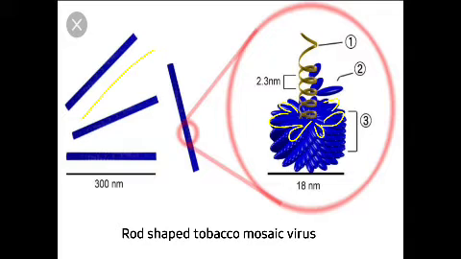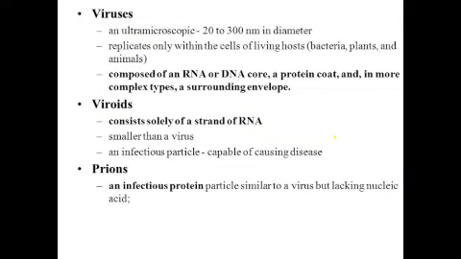Now these viruses are very infectious. There is a difference between viruses, viroids and prions. These viruses are ultramicroscopic, which means they are very minute and cannot be seen by our naked eyes.